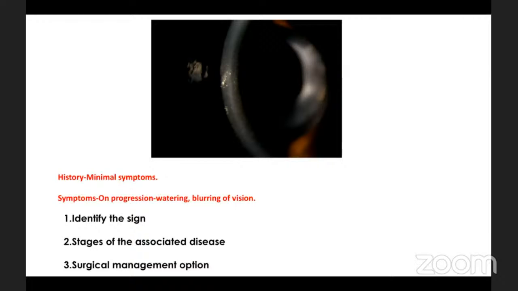Sir, if the endothelial cell count is less than 700 cells per millimeter square, we have to go for a combined surgery. What is the source? Why do you say 700? I'm not disagreeing with you, but if you were to say in an exam, it's 500 to 700.